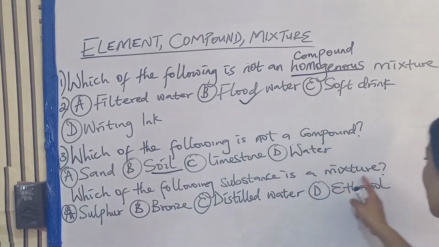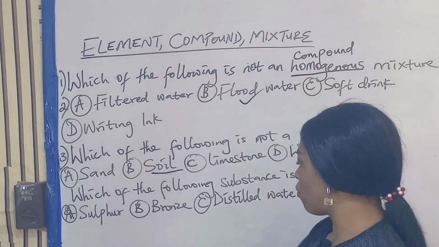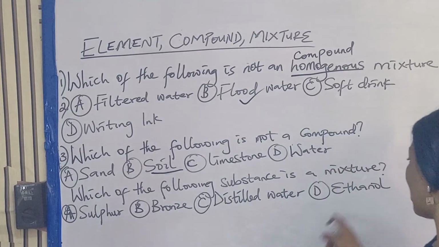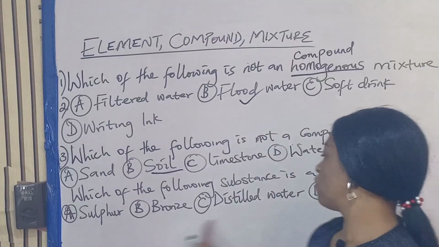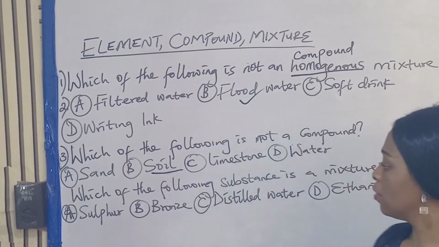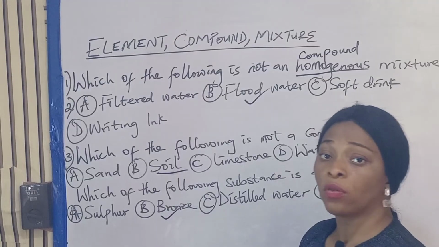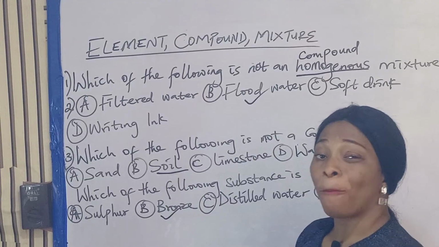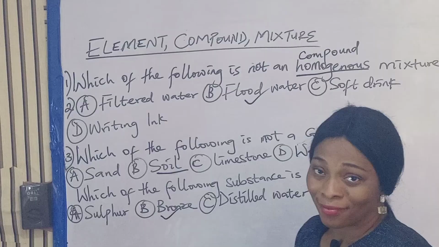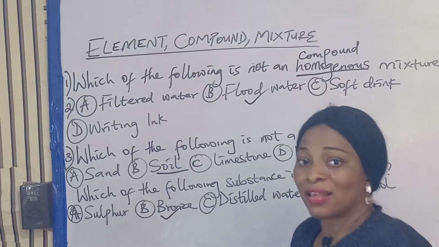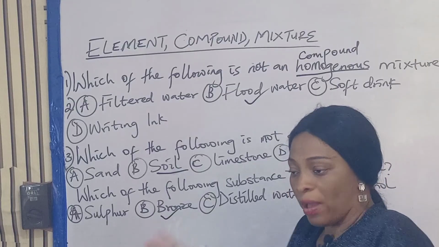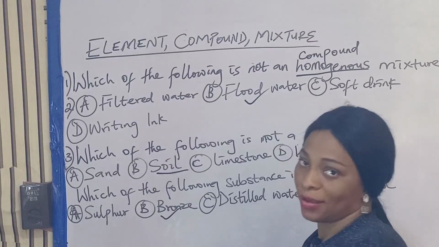Number three, which of the following substance is a mixture? Which one here is a mixture? You have sulfur, bronze, distilled water, ethanol. So which of these is a mixture here? Bronze. Why? Because bronze is an alloy of copper and tin. Hence, it can be separated. Copper one side, tin the other side.